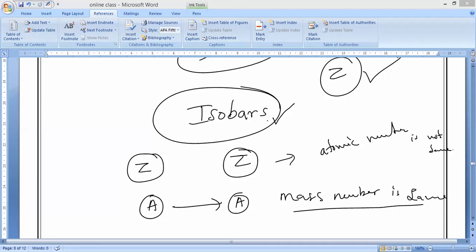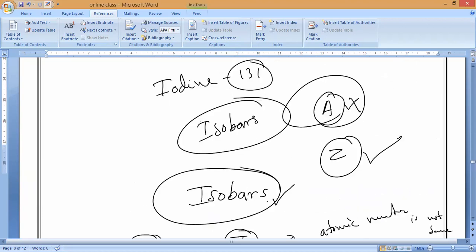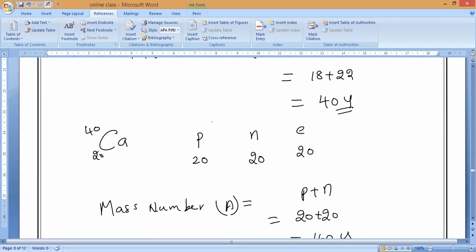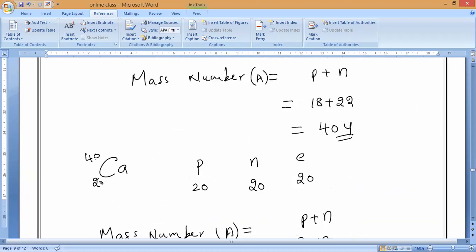So we can say that if we add the number of neutrons plus protons, both are equal. That is what we say. So you can write two examples. What are they? Argon 18, 40 and calcium 20, 40, both are isobars.